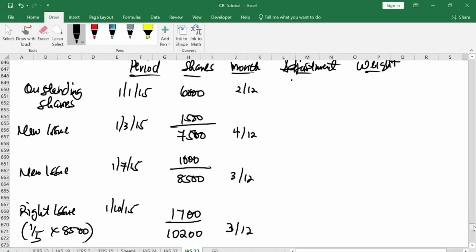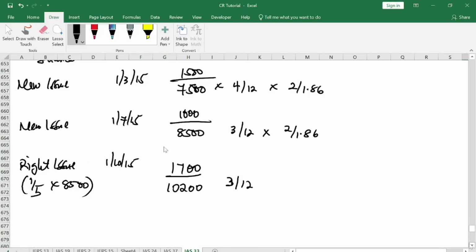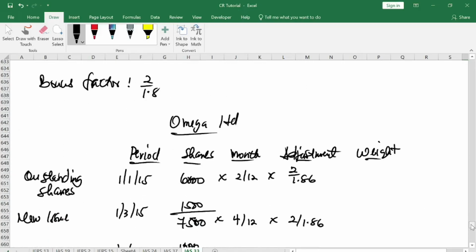You are just to adjust the outstanding, so here 2 over 1.86. You will multiply the other outstanding here by 2 over 1.86. We will not adjust here because it should be prior to the right issue. So here no adjustments.